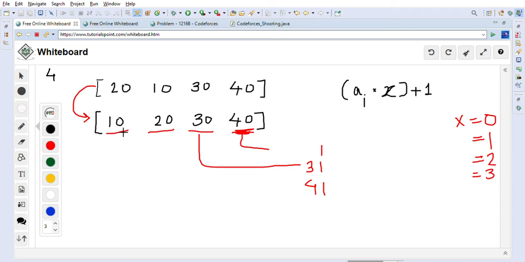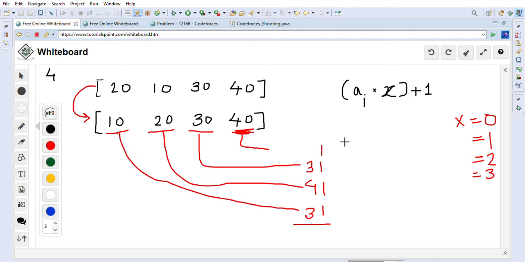So we will just take this can. So this 20 already done, right? Now 10. So 10 into 3 is 30, and 30 plus 1 is 31. So 31 shots it will need total. So this will need 31 shots, right? So now we have to do the sum of all this.